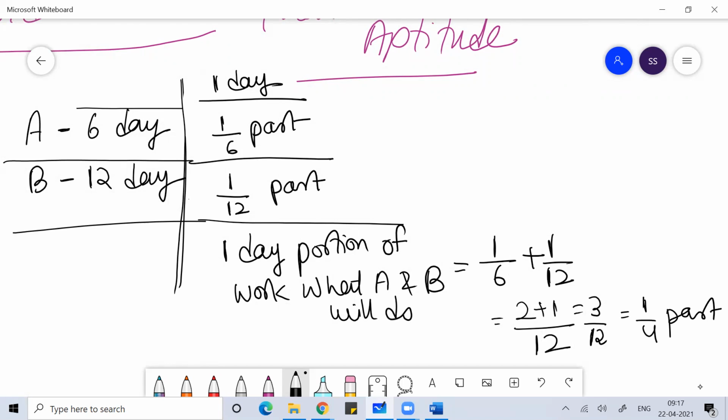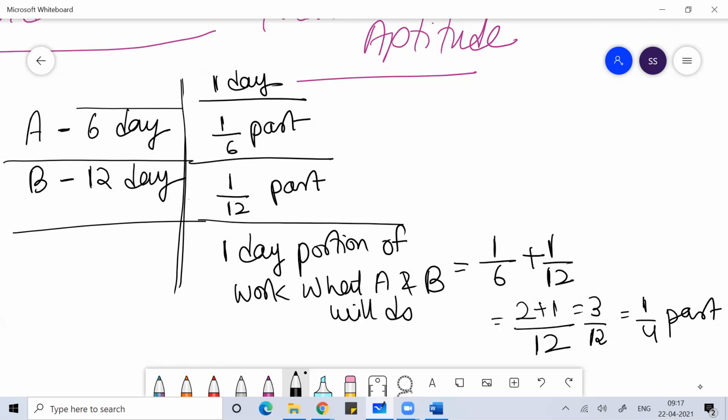That means 3/12 part of work, or 1/4 part of work, in one day. So if they do 1/4 part of the work in one day, in 4 days they will complete the work.